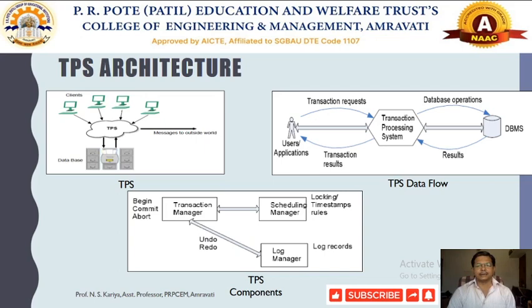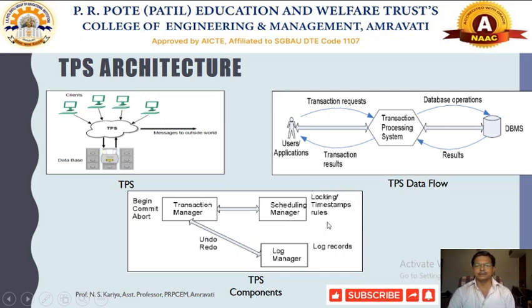That data can be managed once a particular request has been made. That is called scheduling activity, and the scheduling manager handles it, using locking, timestamps and rules. There are some fixed procedures under the TPS.